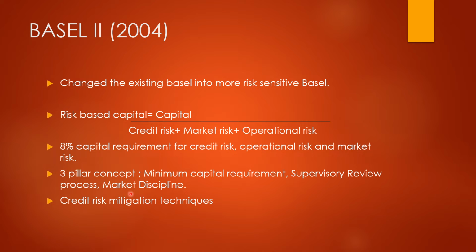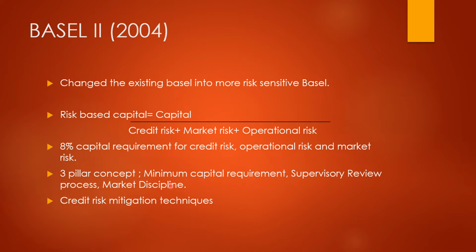Market discipline means that banks and financial institutions should adequately disclose their reporting requirements. Okay, so it is related to disclosure requirements about transparency, you can say.